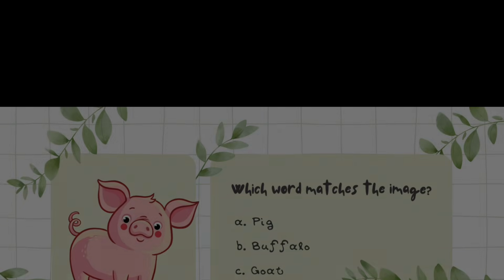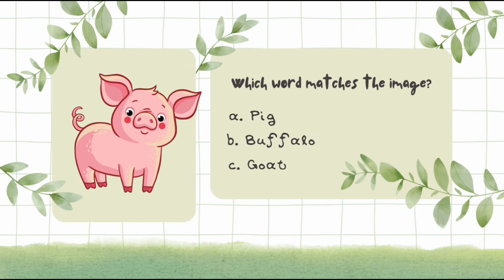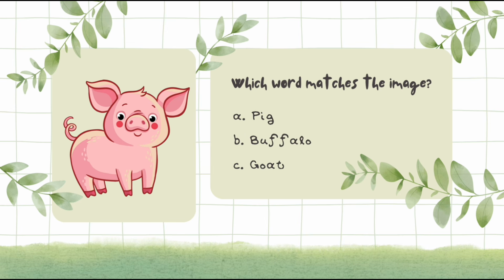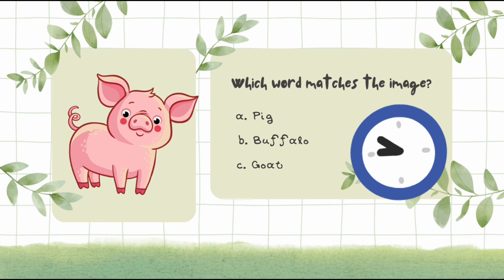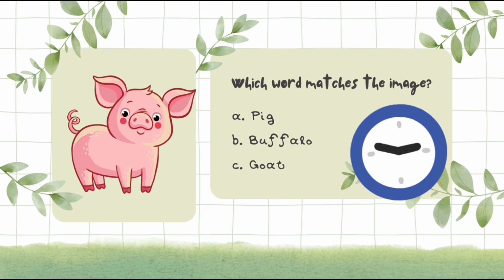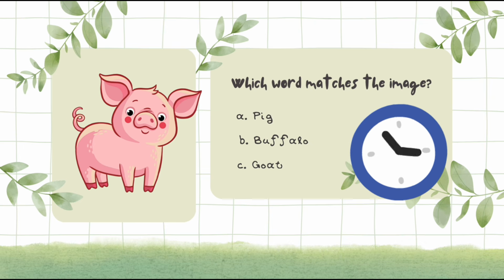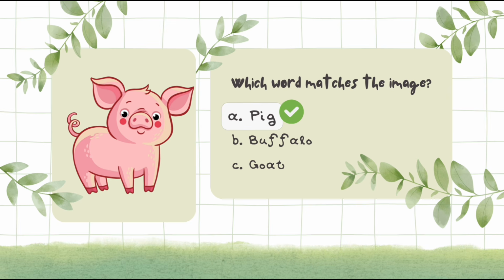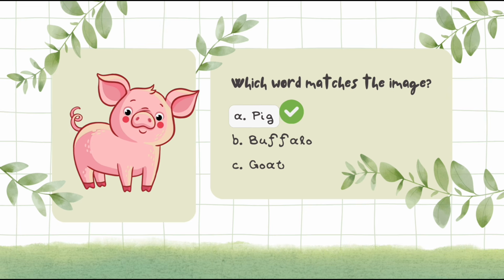Kids, which words make the image? A. Pig. B. Buffalo. C. Goat. Yes, kids, the image make the option A. Pig. This is a pig.